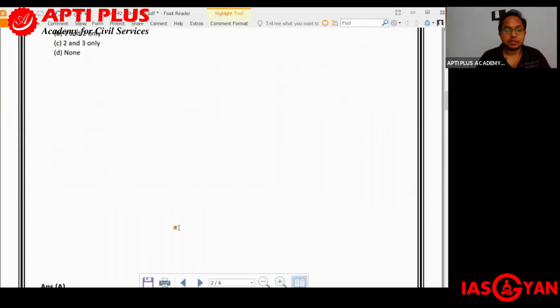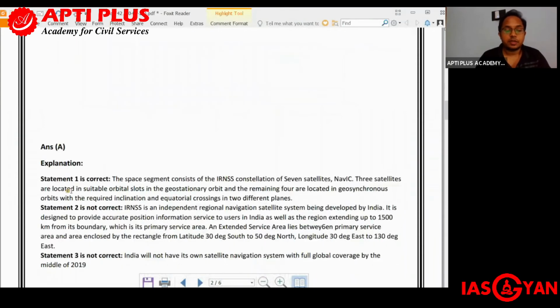Now let us have a look at the explanation part as well. The statement 1, that is the space segment consists of IRNSS constellation of 7 satellites, and this together is what is called as NavIC.